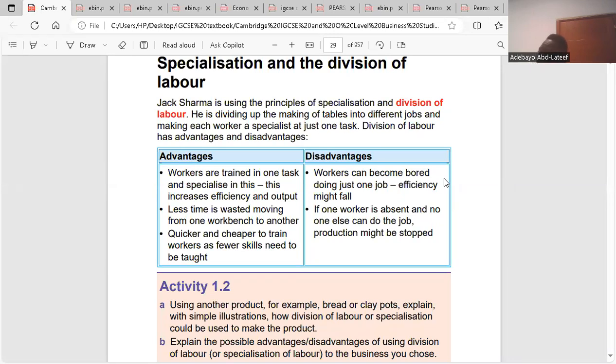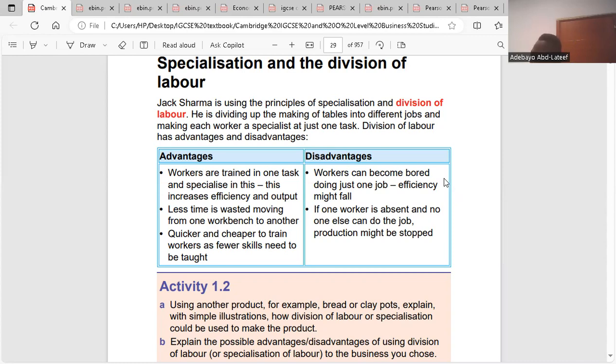But here we're talking about why division of labor might lead to boredom. When you continue to do the same thing, a repeated job function, you get tired of it. And when you get tired, it reduces your efficiency. So it will affect productivity. That is the first problem about division of labor. Do you get the point here? Workers, when they get bored or tired about something, they don't put in more effort. That's the first point.